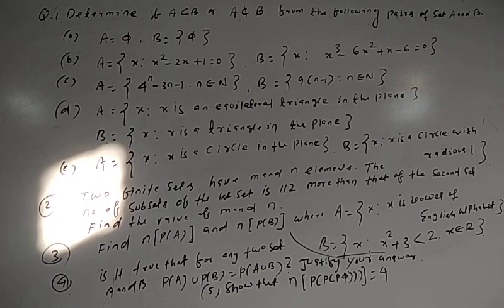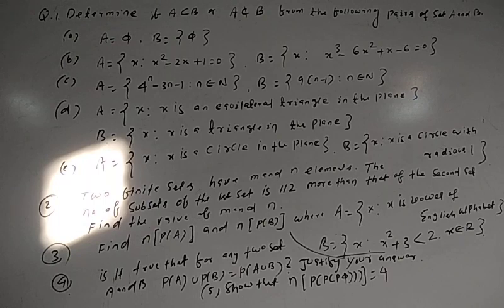C: A equal to 4 to the power n minus 3n minus 1, where n belongs to capital N. B set equal to 9 into n minus 1, where n belongs to capital N. D: A is the set of x so that x is an equilateral triangle in the plane. B is the set of x so that x is a triangle in the plane. E: A is the set of x so that x is a circle in the plane. B is the set of x so that x is a circle with radius 1.